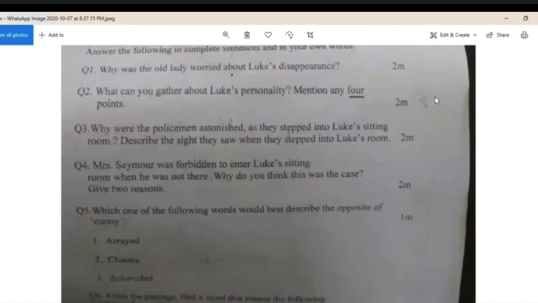So this again should have two parts, like for example, I think it's because he is a private person, and then you can explain that a little more in one sentence. And then second can be, I think it's because he didn't trust Mrs. Seymour that much, and then you write one more line. So once you give two reasons and a sentence each for them, you should get 2 marks for this answer, and that's how you know it's complete.